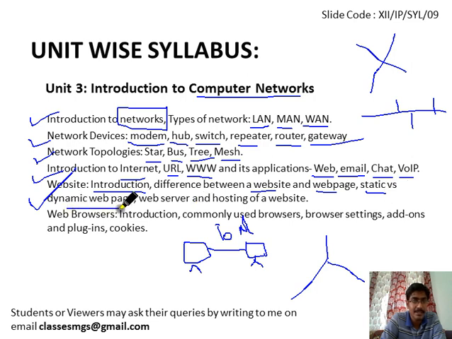Static versus dynamic web pages. Static pages are pages whose data never changes on different requests. For dynamic pages, whenever we see the Facebook profile page for your friend, it will show different data. And if you see the same Facebook profile page for another friend, then it will show that friend's data. So this is an example of a dynamic web page. Same HTML code but showing different data for different persons. Such HTML code is known as dynamic. So we will discuss how we can create dynamic and static web pages, web server and hosting of web.